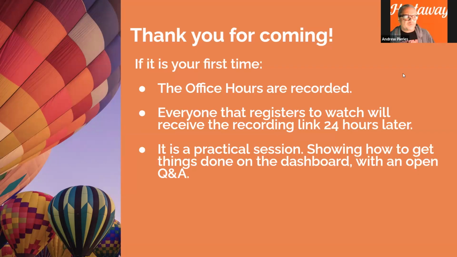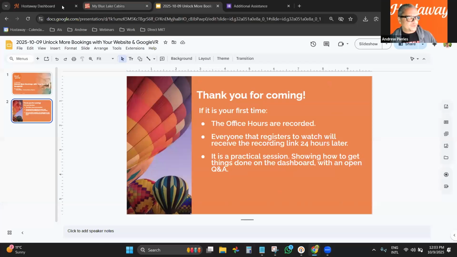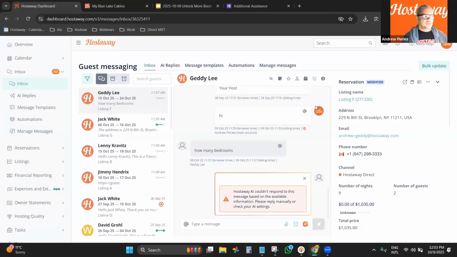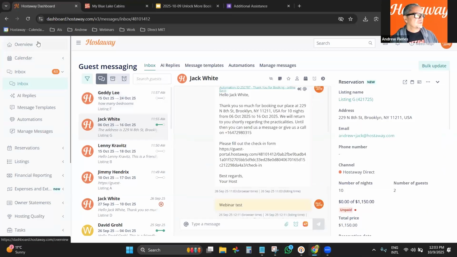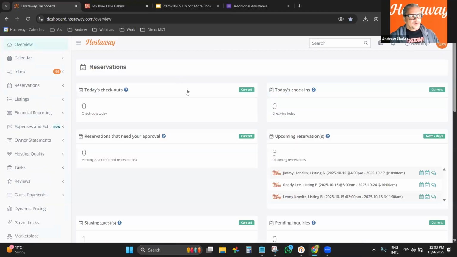Practical session, I have already mentioned. So that's the only message I have for today. And for all the rest, we are going to the dashboard and we're going to spend most of our time discussing things like the booking engine and any questions that you have. We are here to support you with how to get things done, right?